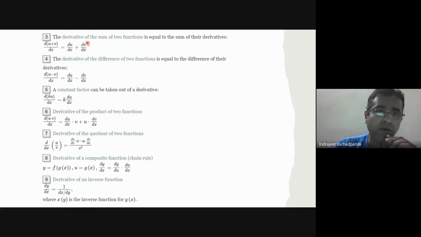Fundamental theorems of derivative: if you have a sum of two functions, then its derivative d by dx is nothing but the notation used for the differentiation.